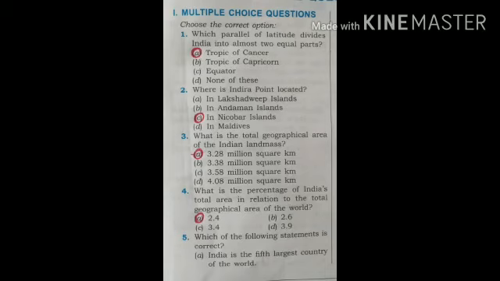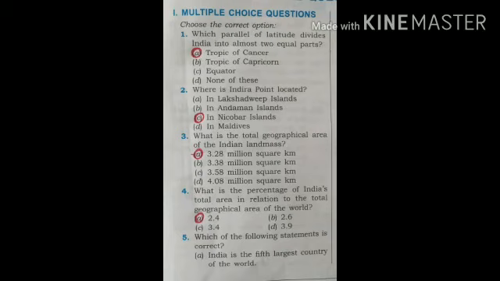Now, question number 3. What is the total geographical area of the Indian landmass? We have four options: 3.28 million square kilometer, 3.38 million square kilometer, 3.58 million square kilometer, 4.08 million square kilometer. Correct option is A, 3.28 million square kilometer.